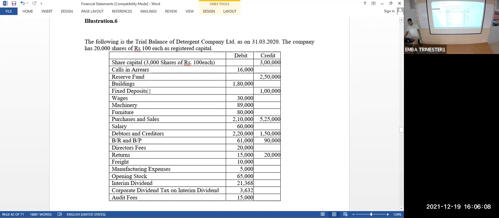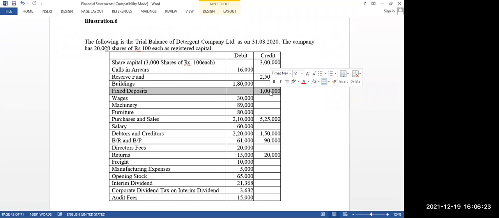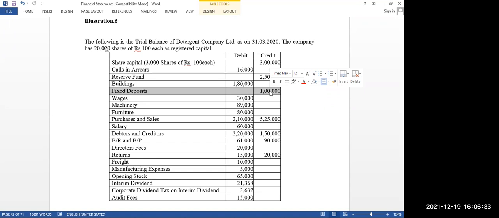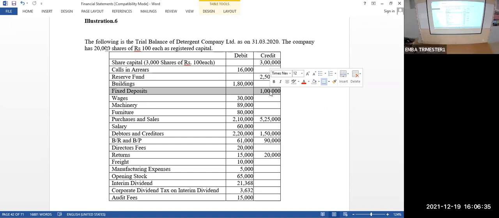Okay. Fixed deposit, which is given in the credit side. You have to look at that also. Fixed deposit, but the amount is in the credit side. So where will you record this in the financial statement of the company? First of all, you decide out of these 5 items, what is this? Liability. Because it is given in credit side. It can be either liability or equity or income. Fixed deposit can never be an income. And it is not equity also. It's not owner money. So it's a loan taken from somebody in the name of fixed deposit.